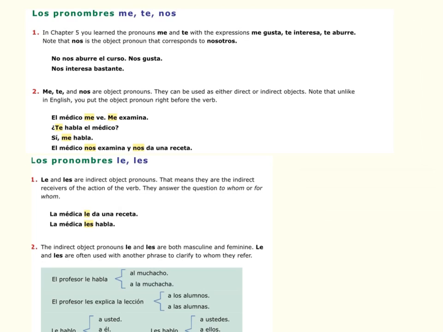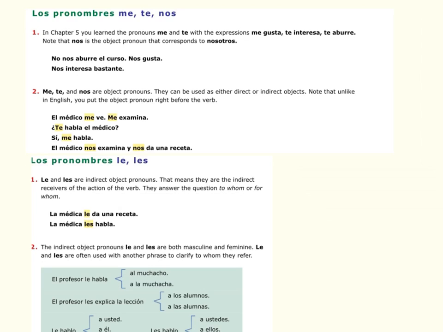Nos gusta. Well, if me gusta means I like it, or it's pleasing to me, nos gusta means we like it, or it is pleasing to us. There's the correct translation. Nos is to us. Nos interesa bastante. It is quite interesting to us. So nos means to us.